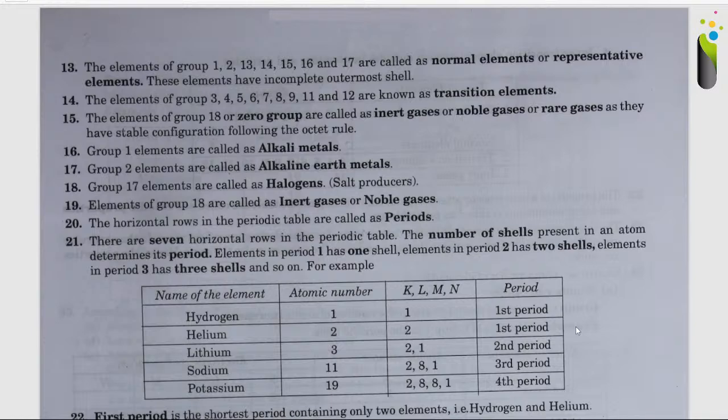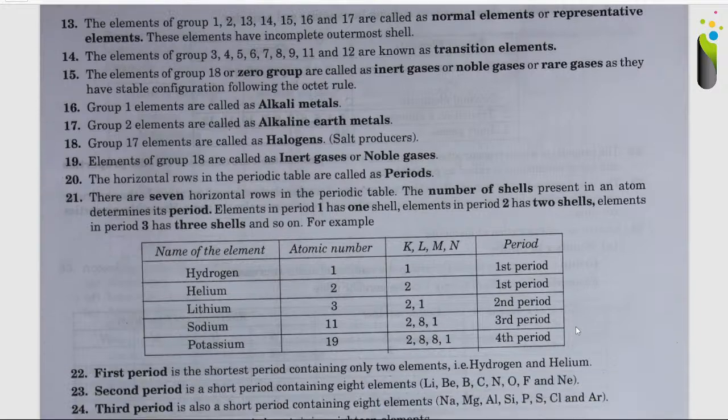The horizontal rows in the periodic table are called periods. There are 7 horizontal rows in the periodic table. The number of shells present in an atom determines its period. Elements in period 1 have 1 shell. Elements in period 2 have 2 shells. Elements in period 3 have 3 shells, and so on.